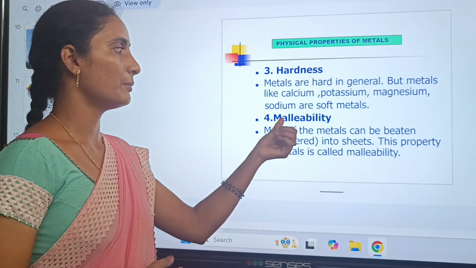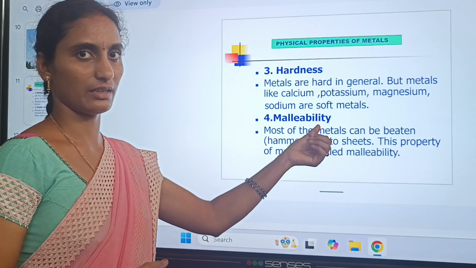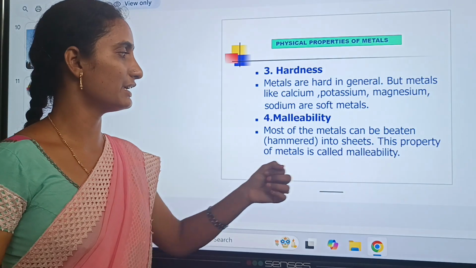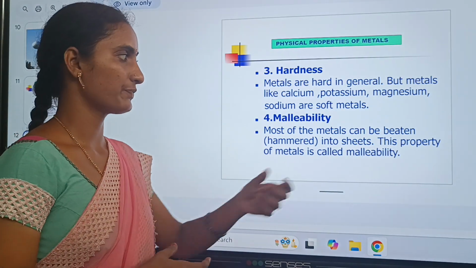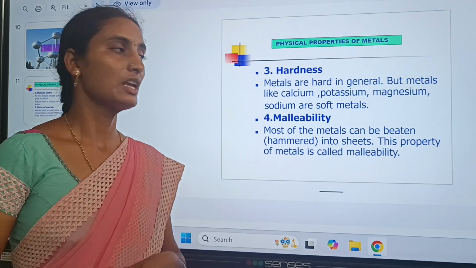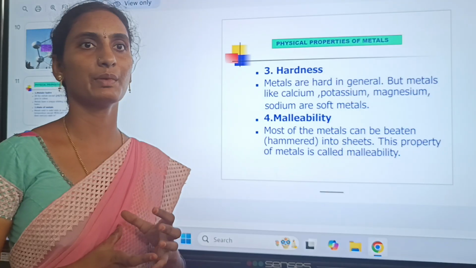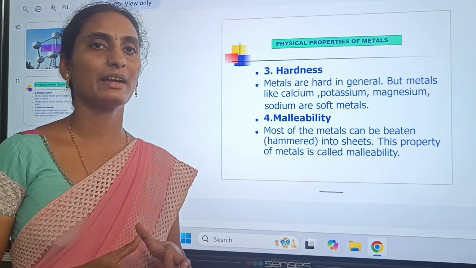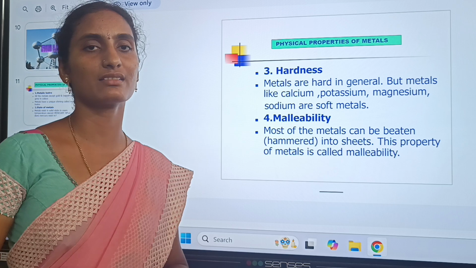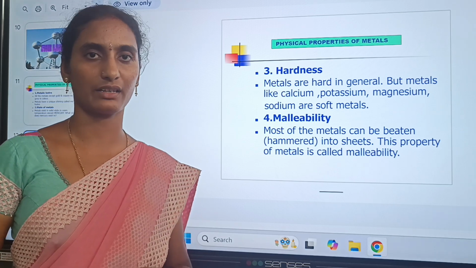Next, malleability. Most metals can be beaten into sheets. This property of metals is called malleability. Because metals have so much hardness, they have the malleability character.